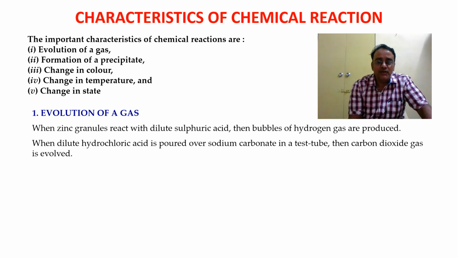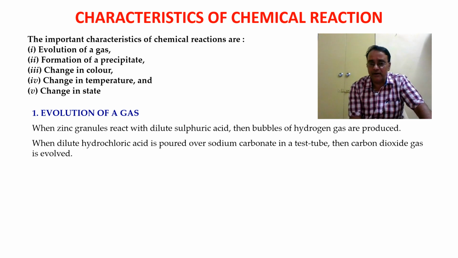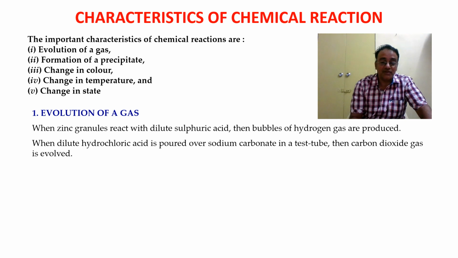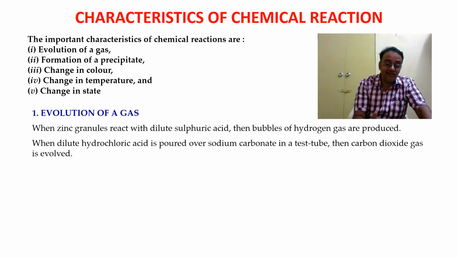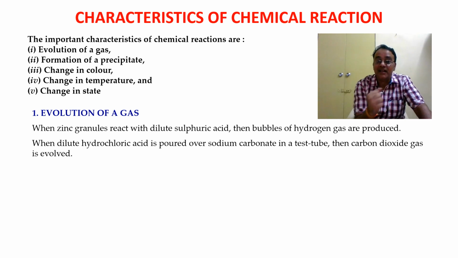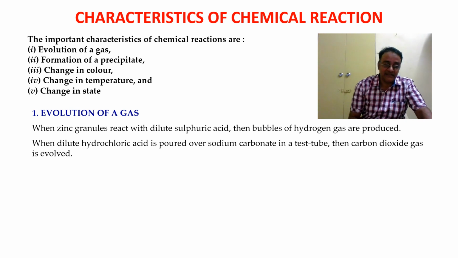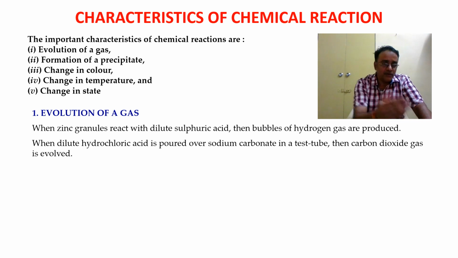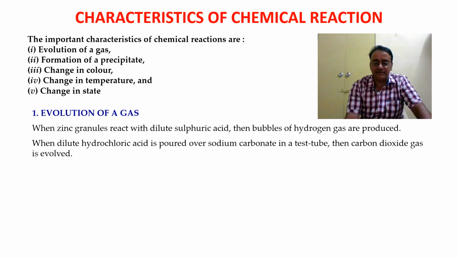When dilute hydrochloric acid is poured over sodium carbonate in a test tube, carbon dioxide gas is evolved. So the chemical reaction between sodium carbonate and dilute hydrochloric acid is characterized by the evolution of carbon dioxide gas. These are the two examples of the characteristic, evolution of gases.